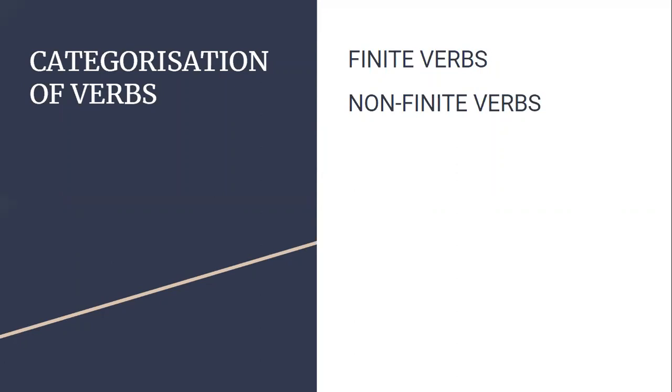So these verbs can be classified. Another classification, which I mentioned in my introduction, is one where we take time and tense into consideration. Now, what I'm talking about is active voice and passive voice. This is another classification of verbs. So these can be divided as finite verbs and non-finite verbs.